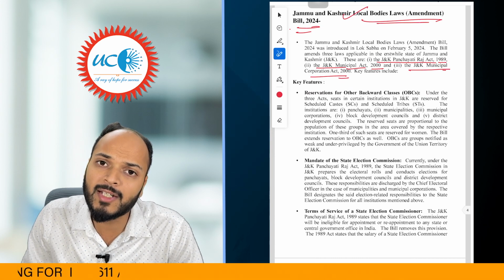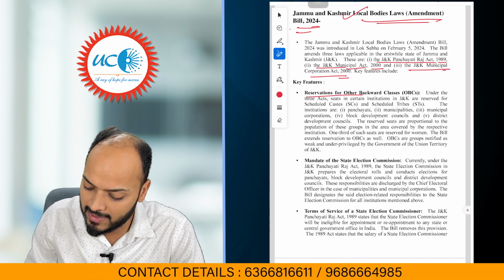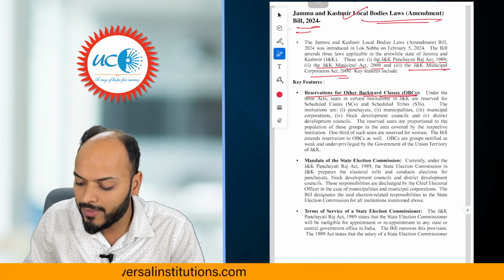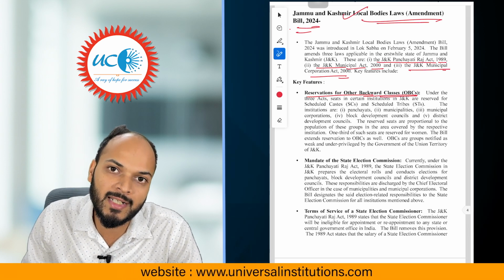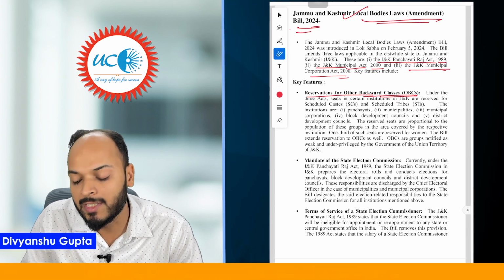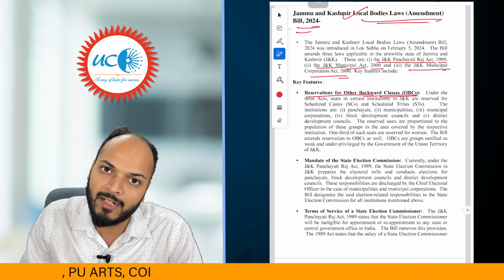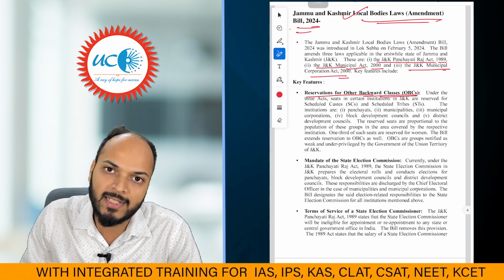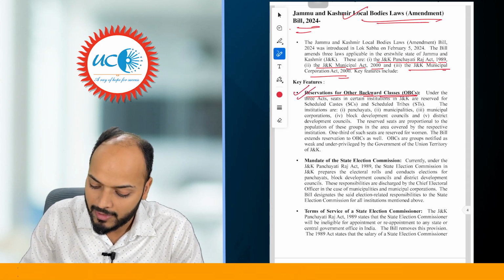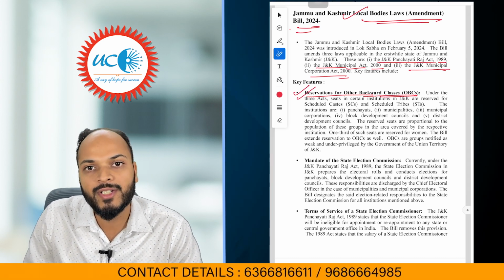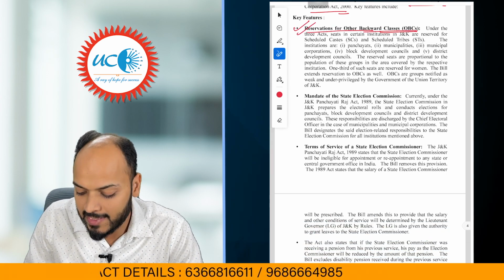So the first change the new bill is proposing is extending the reservation benefit to OBCs in local bodies in Jammu. Right now in Jammu and Kashmir, reservation is only available to SCs, STs and women and not to OBCs. The new bill suggests reservation to be extended to OBCs as well.